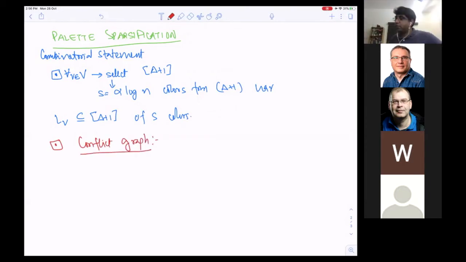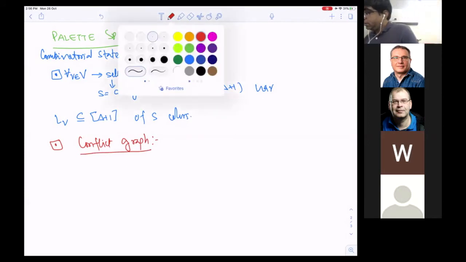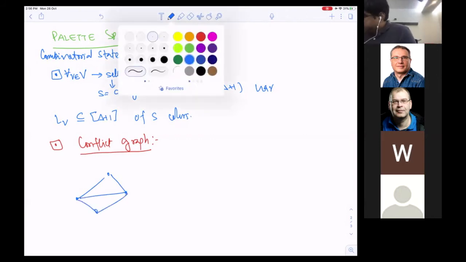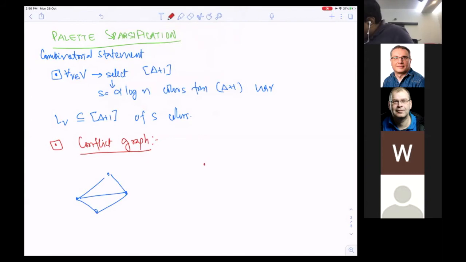Okay, so what is my conflict graph? My conflict graph is the following. Suppose I had a graph, like this. Now I have the same graph at this point of time.